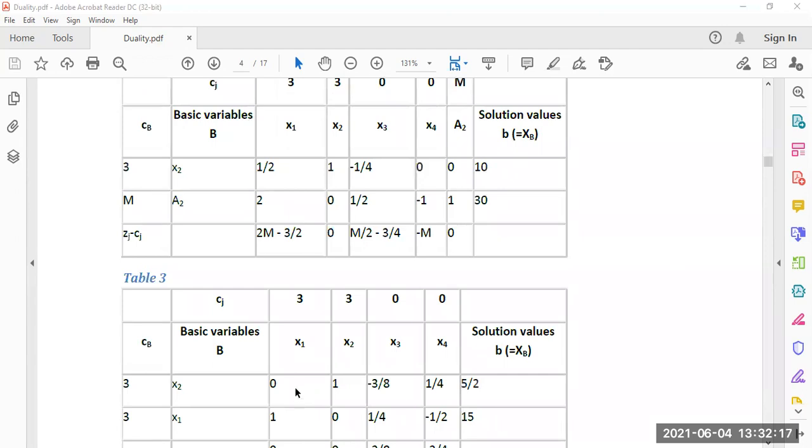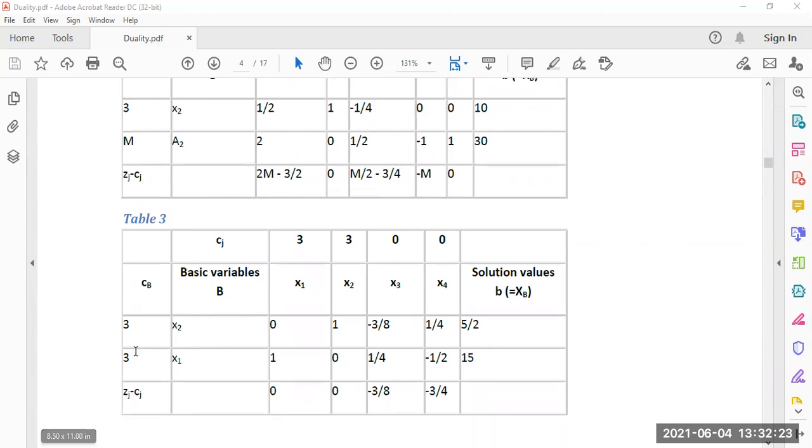Now again, a2 leaves the basis and x1 comes into the basis. So here x1, x2 are in the basis, with 3, 3. x1 equals 0, 1, x2 equals 1, 0, x3 equals this, and x4 equals this, and we got the solution variables 5 by 2 and 15.